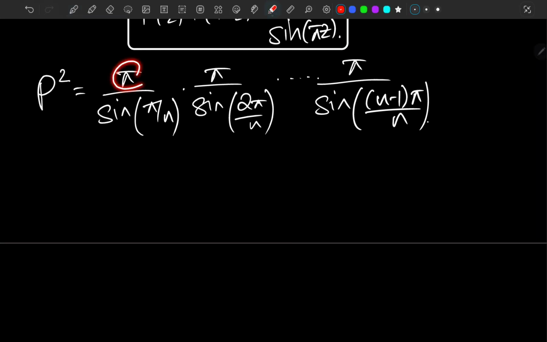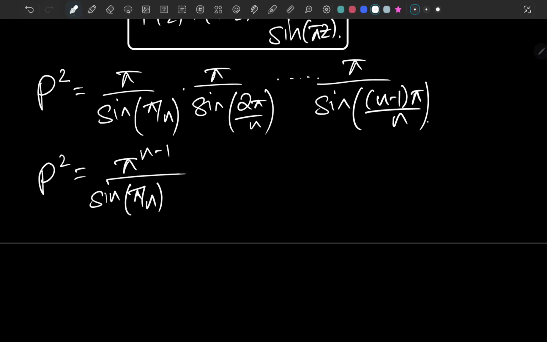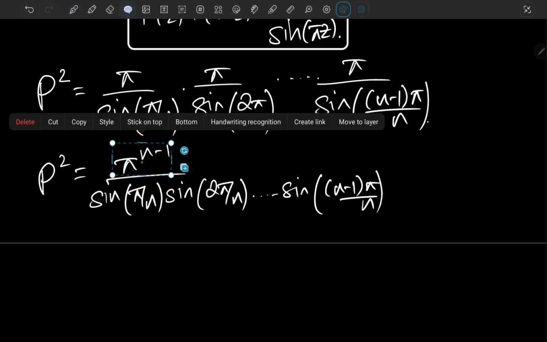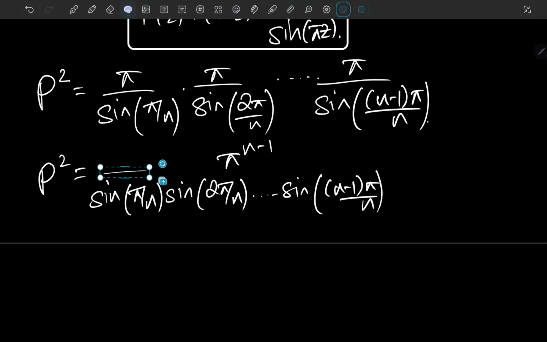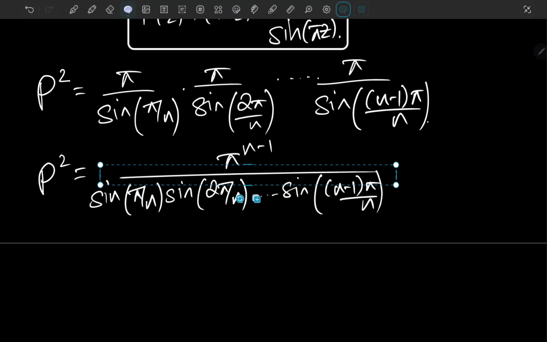Now we have pi times pi times pi all the way up to pi, and these pi's are n minus 1 times, so p squared equals pi to the n minus 1, right? And we have sine of pi over n, sine of 2 pi over n, and so on all the way up to sine of n minus 1 pi over n. So this is what we have so far, right? And here comes the part I was talking about, that I'm going to use the property.